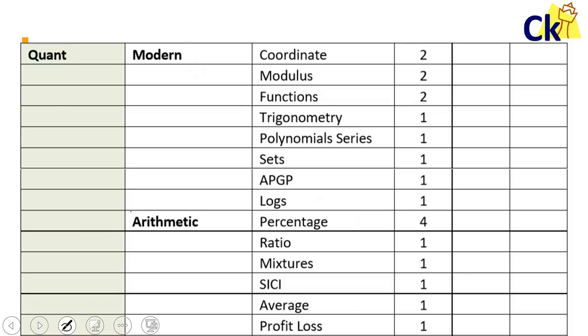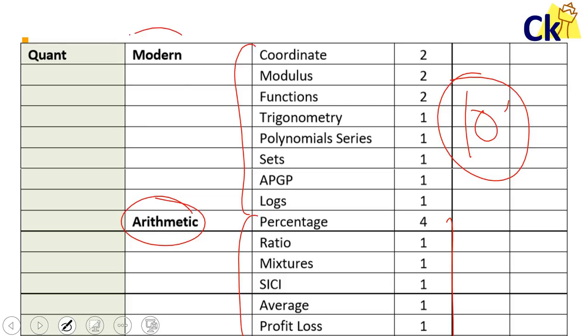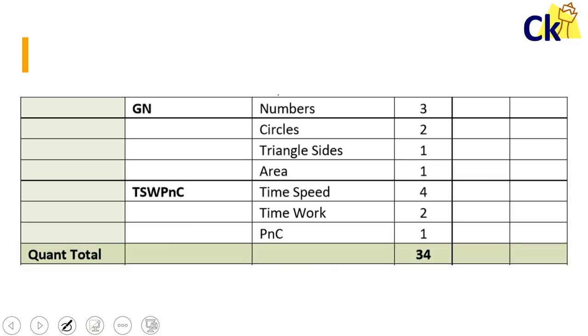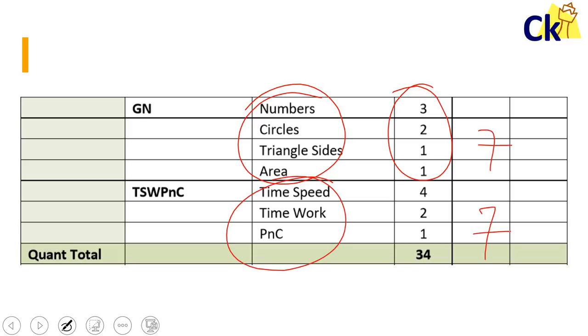Okay. Same from the quant point of view, modern maths is the main part. 10 questions are there from modern maths and 10 questions are there from arithmetic. These are the two main chapters of the CAT paper. Don't do anything else ahead, leave geometry, leave numbers, but you have to do modern maths and arithmetic. And from the geometry and numbers point of view, another 7 questions, and 7 questions from time, speed, distance, time and work, PNC. So these are your 34 questions from the quant section.